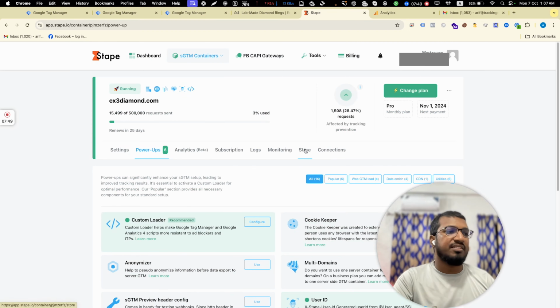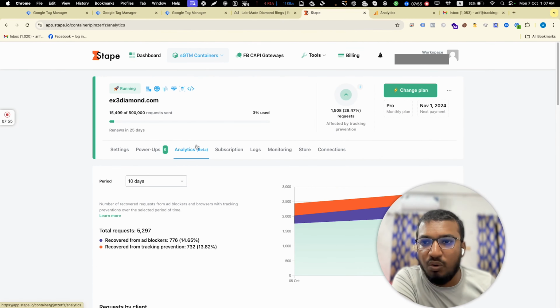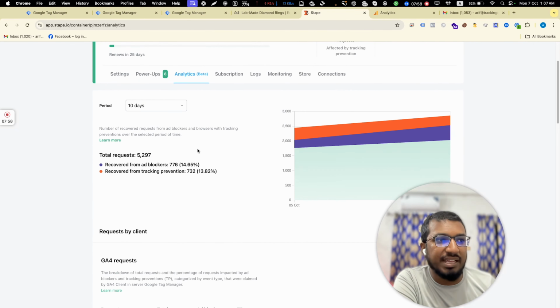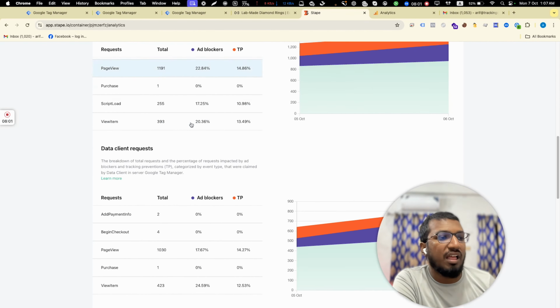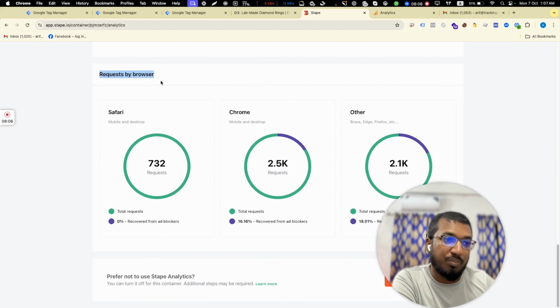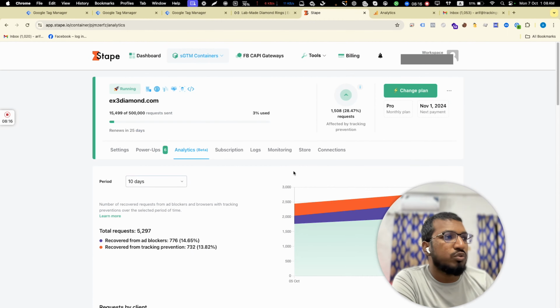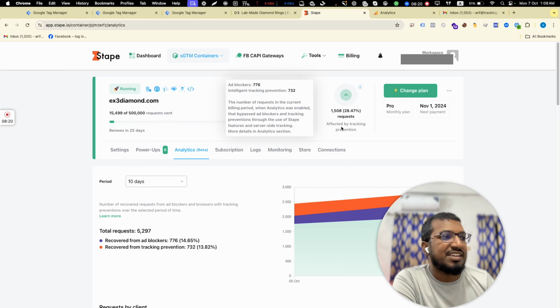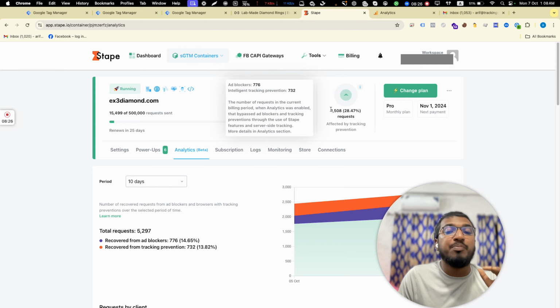I have already done it, and you can check it. I set it up completely, perfectly and accurately. You can see the GA4 request and the data request. Also, lots of people use different browsers: Safari, Chrome, Brave, Edge, Firefox, whatever. And you can see the effect of tracking prevention. Server side tracking helps us get around blockers like ad blockers and ITP upgrades. Every problem we will solve using server side tracking, right? So we have to do it.